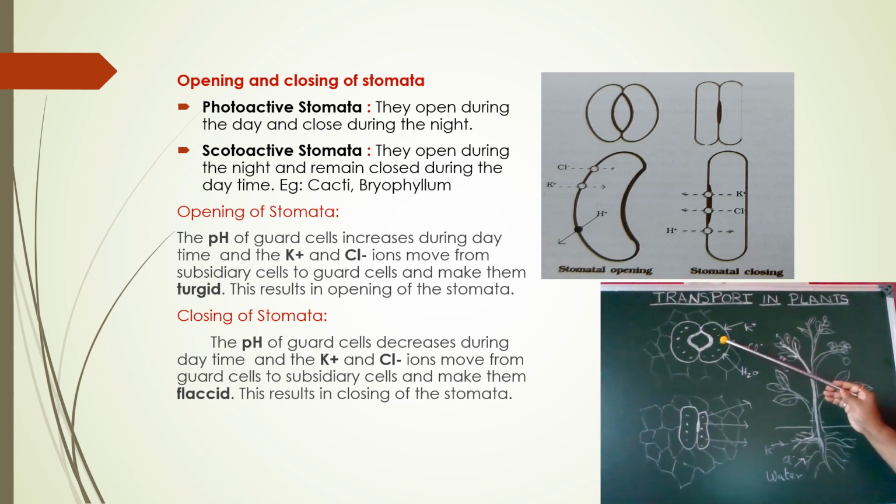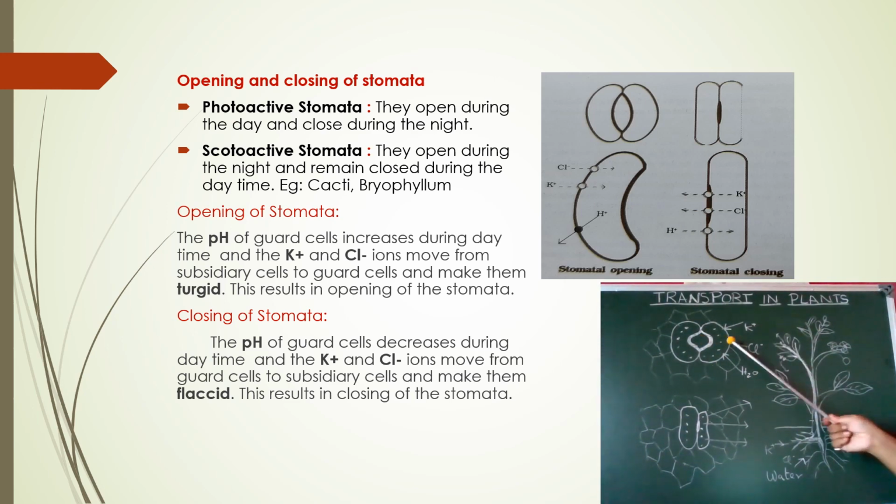Here, during the daytime, what happens? Some water and some ions like potassium and chlorine ions continuously flow into the guard cells. With this continuous flow, the cell walls become turgid, that is, they get swollen. The outer layer of the wall gets swollen, so it results in the opening of the stoma.